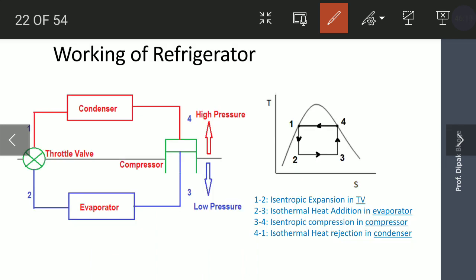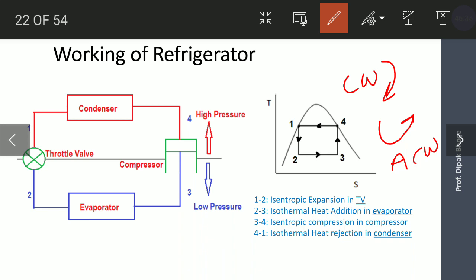This refrigerator works on the reversed Carnot cycle. Earlier we discussed that the Carnot cycle is a reversible cycle, so it can work clockwise and also anti-clockwise.